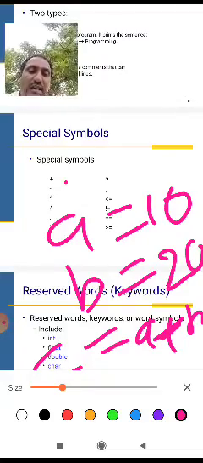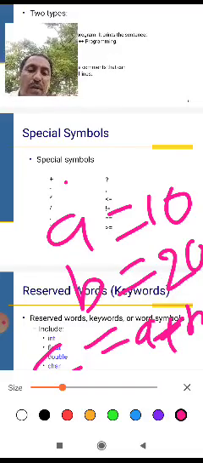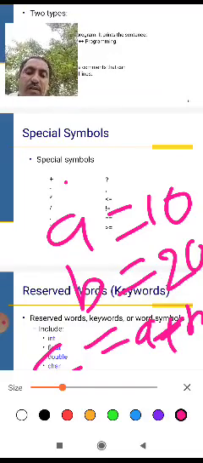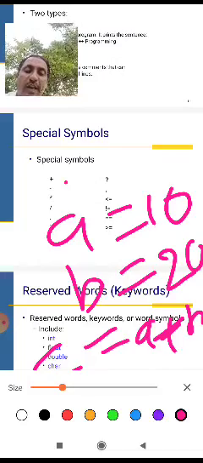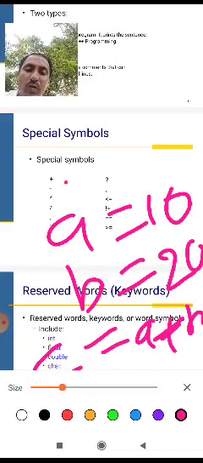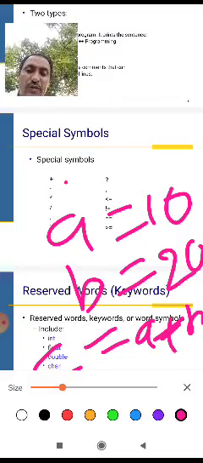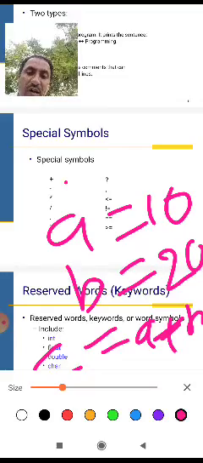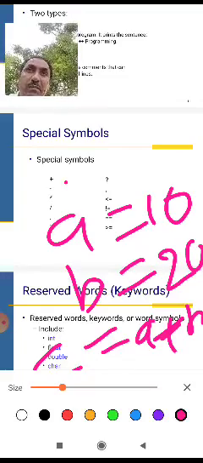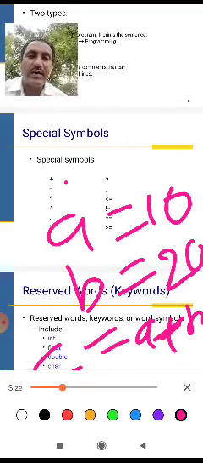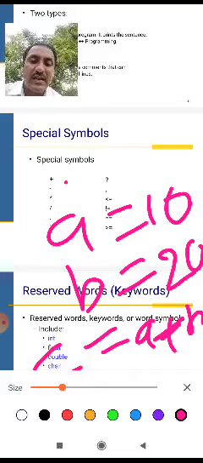C is the storage variable. It stores the variable value and gives the result. This is called a subtraction.